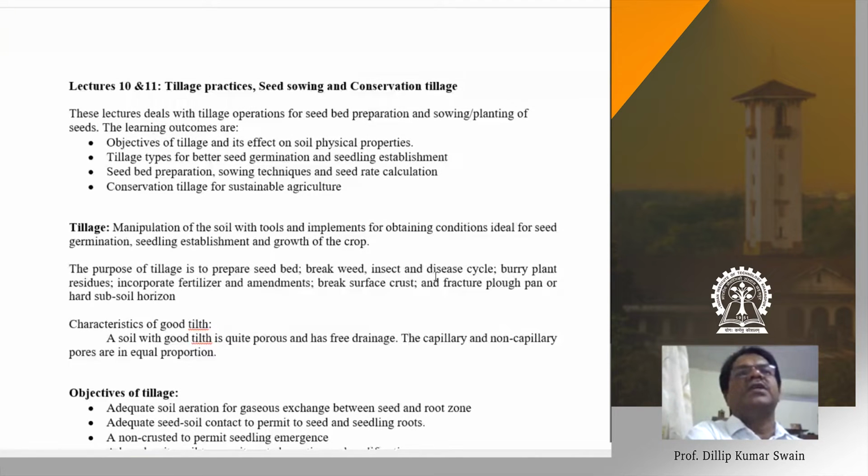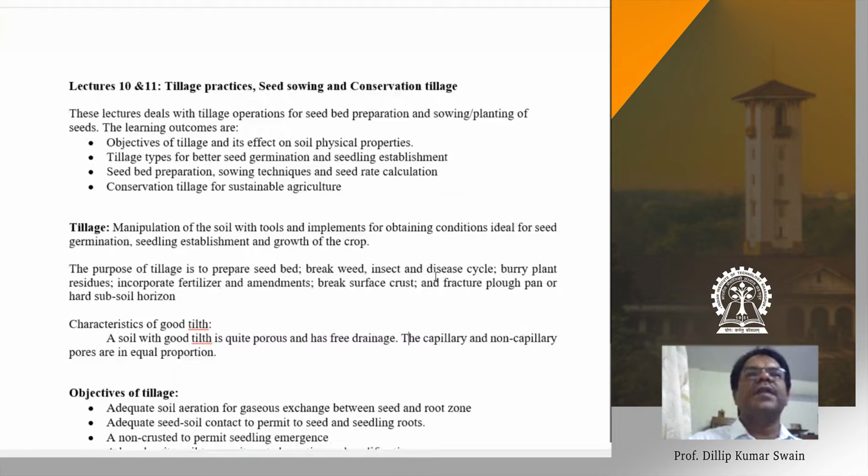We will discuss afterwards. Crust means sealing. The soil surface becomes sealing, and that hampers or affects the emergence of the seedling. The seedling will not be able to come out, will not be able to provide that much force to come out of the soil. If the soil is a crusting soil, a cement layer is formed on the soil surface. So that's called crusting of soil.